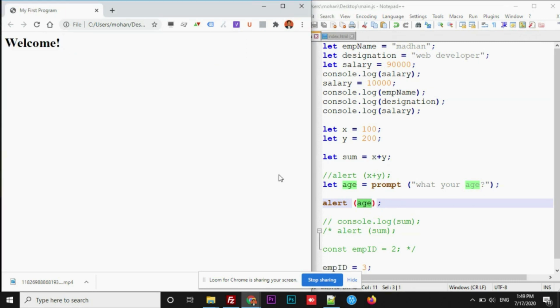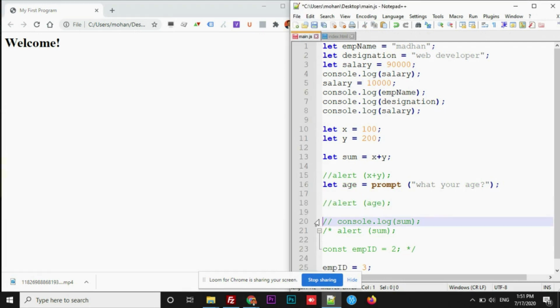All right. Now the next one is confirm. Using confirm, the user can give an opinion saying whether it is true or false. That means you can ask a question. If it is yes, he will choose okay. If not, he will choose the other option. Two options will be provided if you use confirm here. So the user can go with the first or second. If the user chooses the positive option, it displays true. And if you choose the negative one, it displays false. Let me show you so that you can understand.